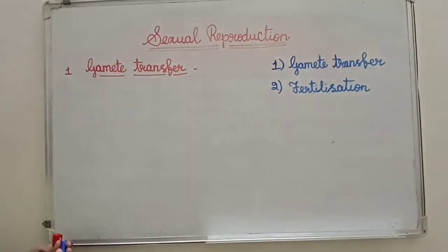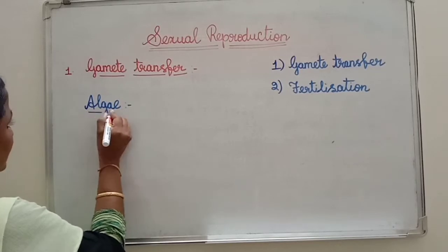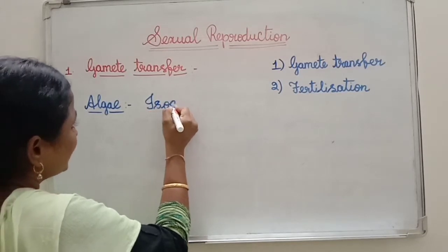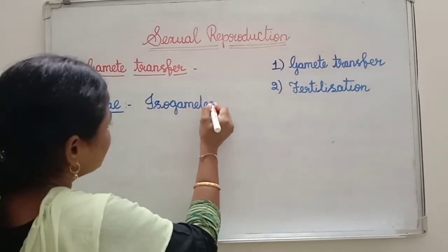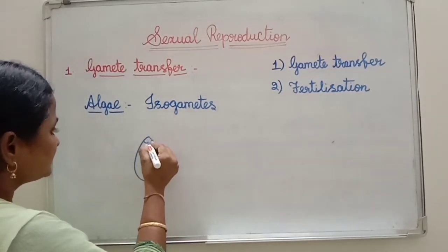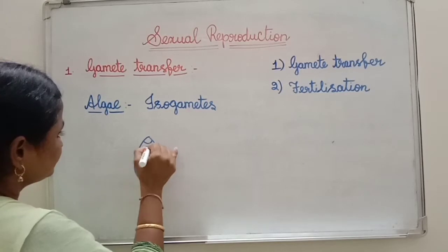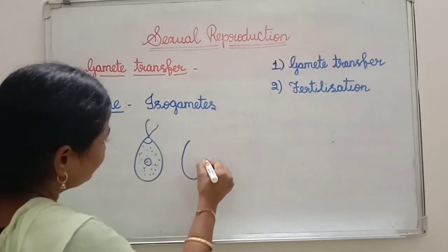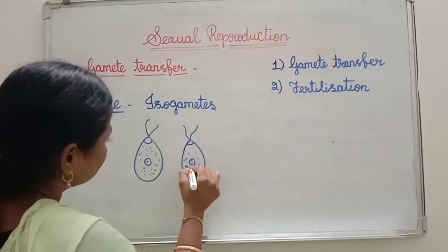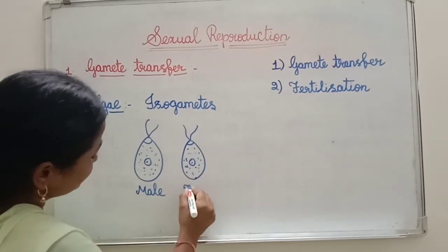See here, in case of algae, what type of gametes are produced? Isogametes. What type of gametes? Isogametes. These gametes, see here, this is the male gamete and this is the female gamete. Male gamete and female gamete. See here, male and this is female.